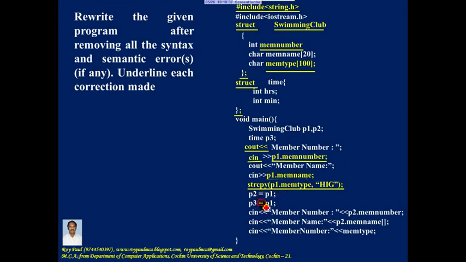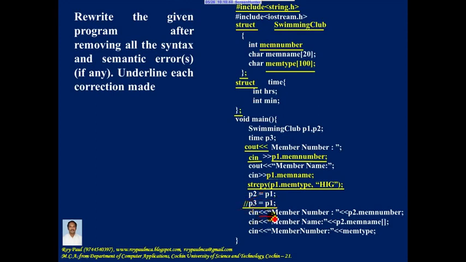Now here you should not perform assignment operation, because P3 is a structure variable of the type time and P1 is a structure variable of the type swimming club. So they are structure variables of different types, and assignment operation cannot be performed. So this statement results in a syntax error, and to correct the syntax error, let me make it a comment. So this statement is made a comment, so the syntax error is removed.